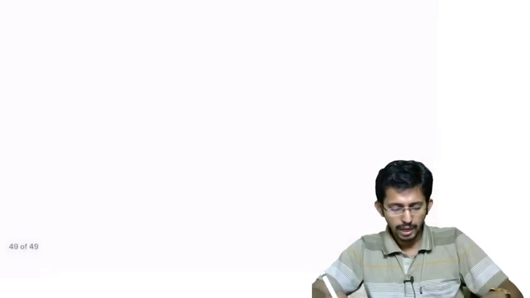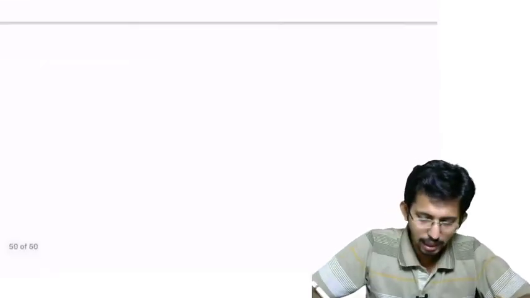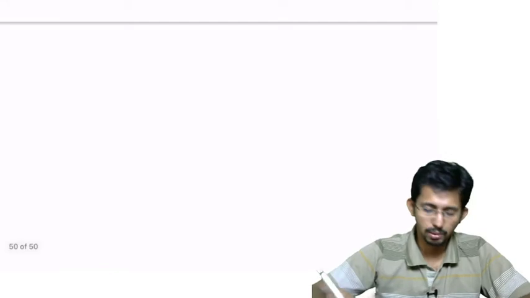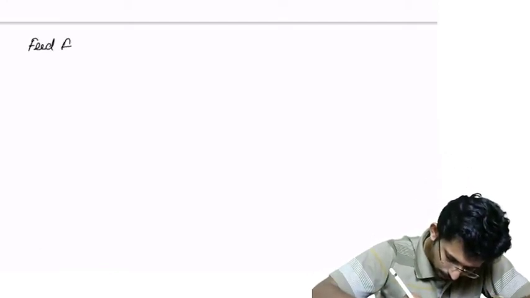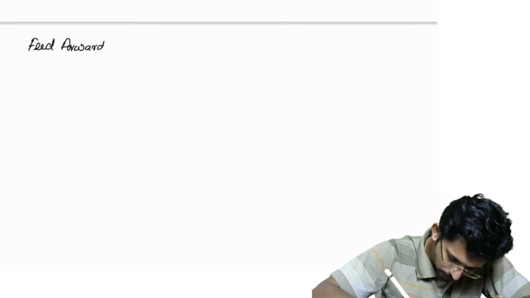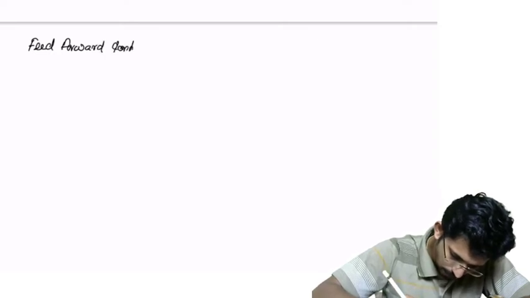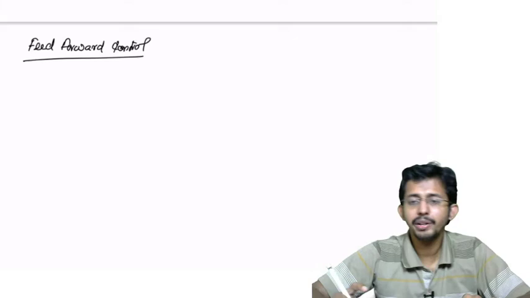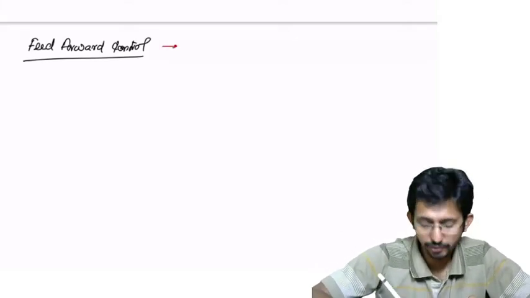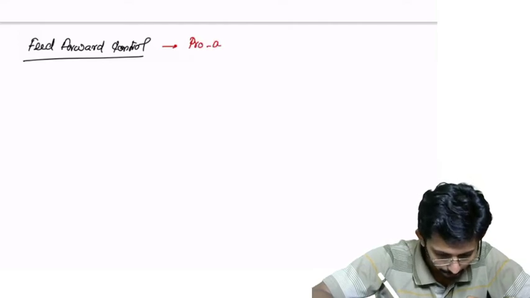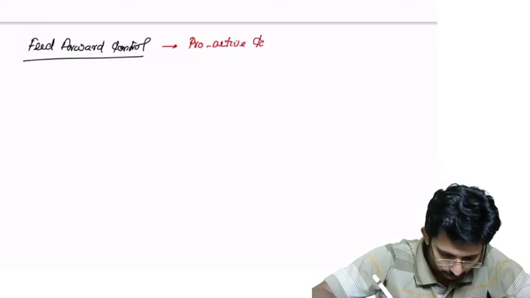Now we have to see the next type of control, that is feed forward control. Feed forward control is a proactive control.